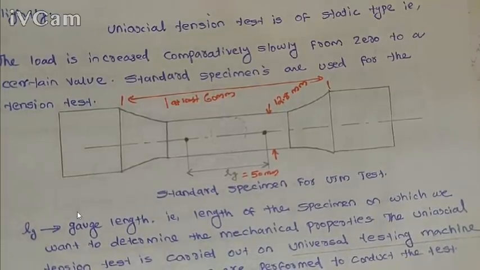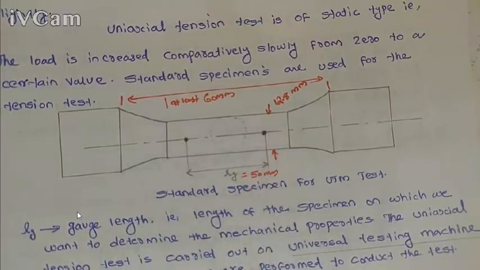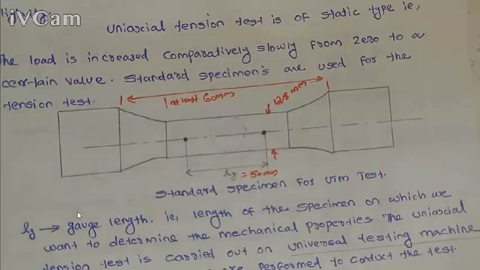And after the specimen is tested, after failure, we will remeasure the length of the gauge length, and we will see how much extension this gauge length segment has undergone, which will give us the measure of the elongation of the material. Initially we measure this as 50 mm, and after the failure of the specimen, again we will measure the length between these 2 points, and that will give the amount of deformation on the gauge length. From this we can calculate the percentage of elongation, etc.